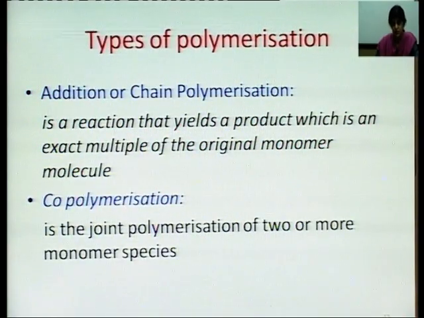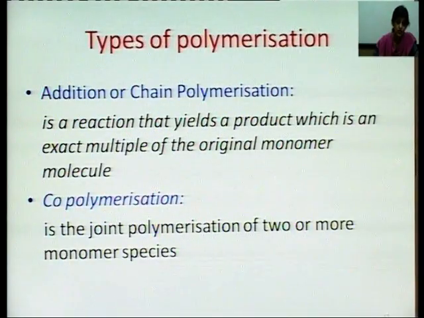Now we will be discussing the types of polymerization. Polymerization is of two types. The first is addition polymerization or chain polymerization, and the second is copolymerization. Now what is addition polymerization?